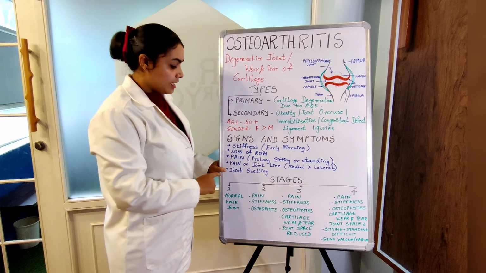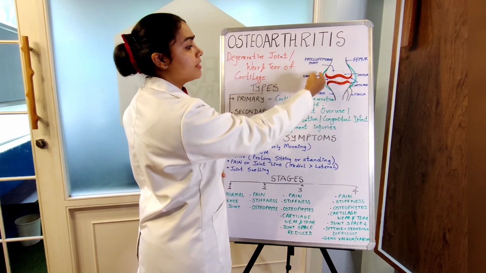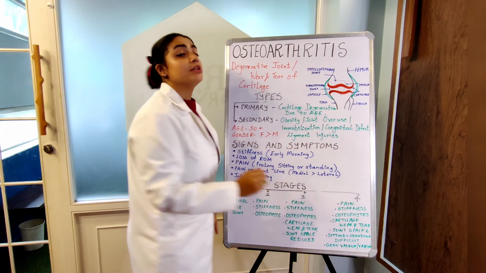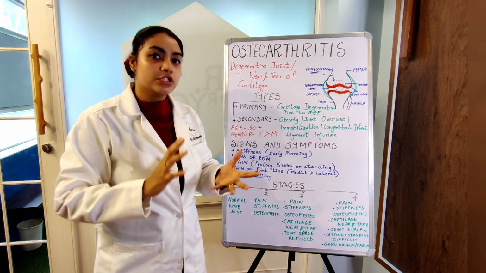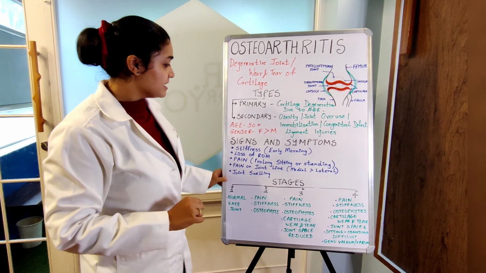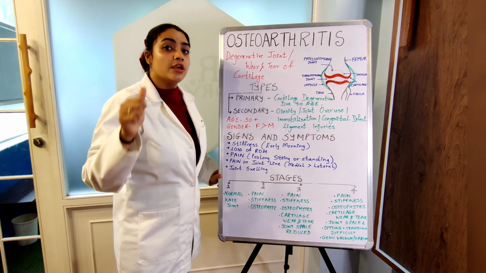The fifth is joint swelling. The capsule, this green part, swells up because of inflammation. Now, because of rubbing, there's inflammation in the joint that causes swelling. So these are your basic signs and symptoms you need to notice if you have knee pain.